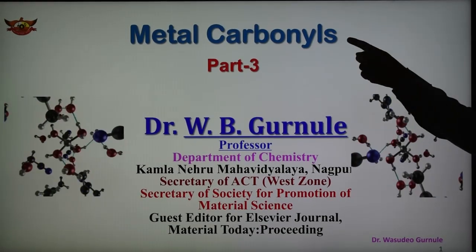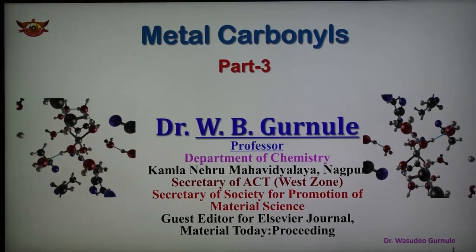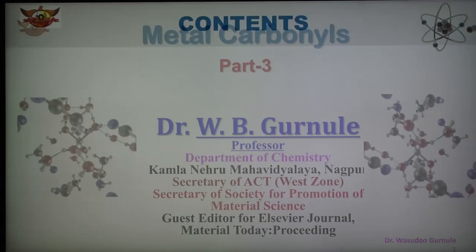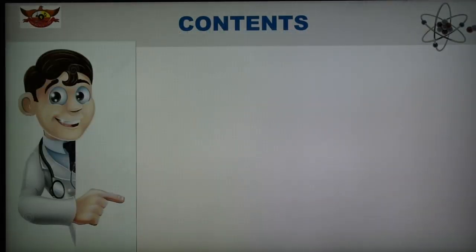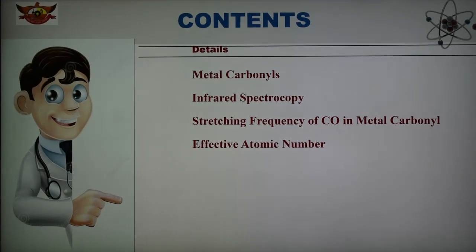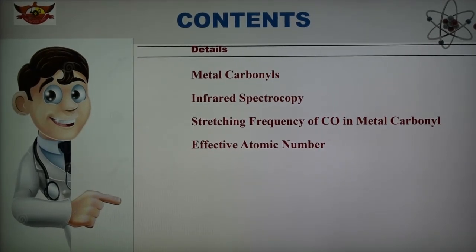So today's topic is the metal carbonyl, and in this part number 3 we are discussing vibration spectra, also known as IR spectroscopy in metal carbonyl, and the stretching frequency of the CO group in metal carbonyl and effective nuclear charge, atomic number.